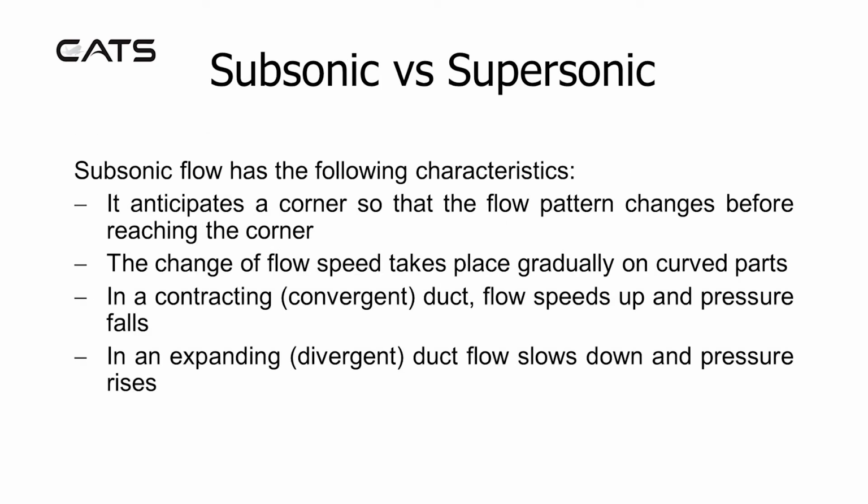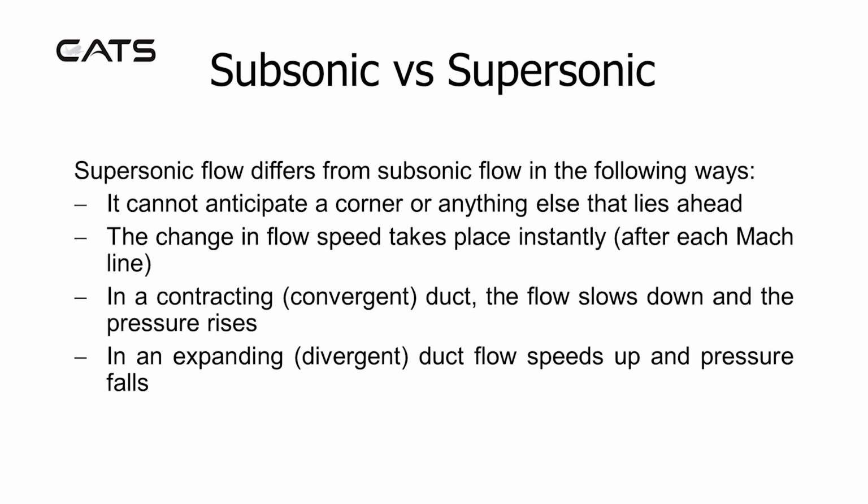Subsonic versus supersonic. Subsonic flow has the following characteristics. It anticipates a corner so that the flow pattern changes before reaching the corner. The change of flow speed takes place gradually on curved parts. In a contracting convergent duct, flow speeds up and pressure falls. In an expanding divergent duct, flow slows down and pressure rises.